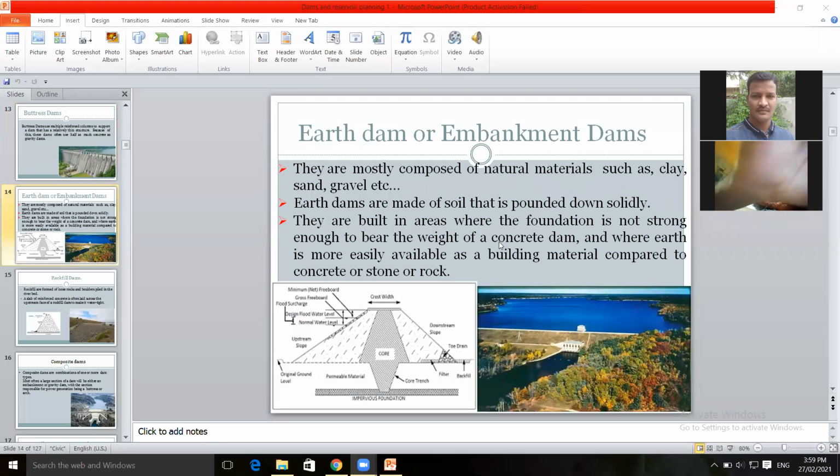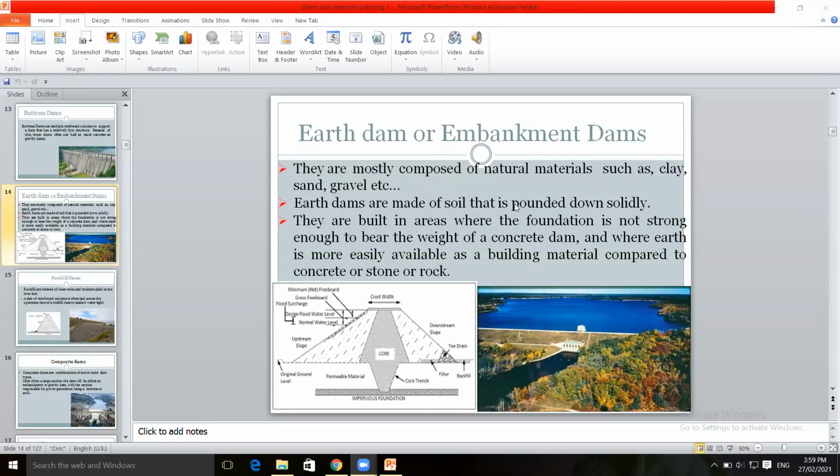Natural materials are used for the construction of this earthen dam, like clay, sand, gravel, boulders, rubble, aggregates, etc. These are all compacted together with the help of compacting rollers or mechanical equipment. They are completely built with soil.